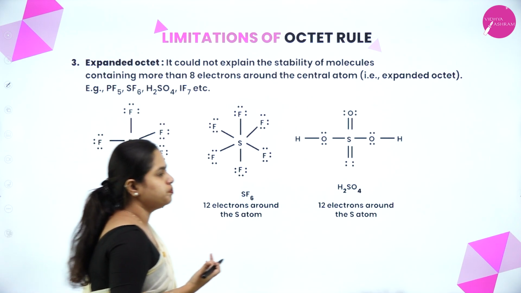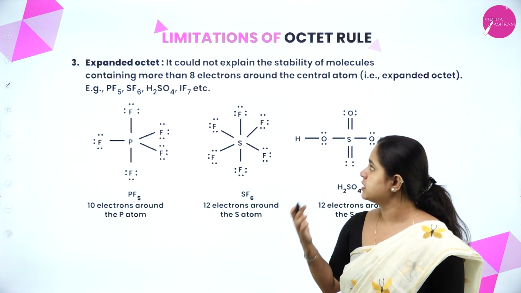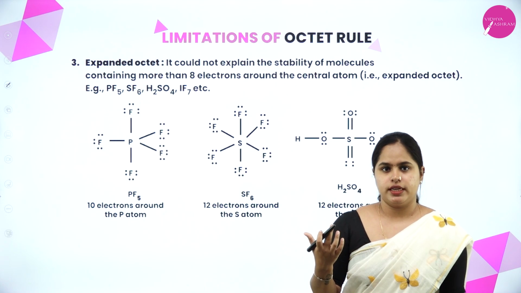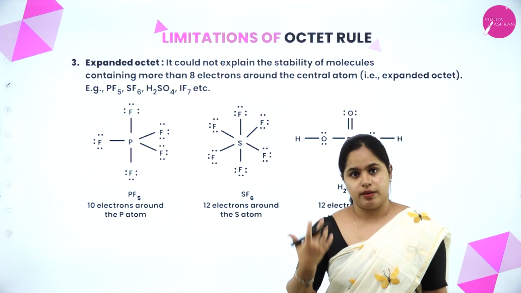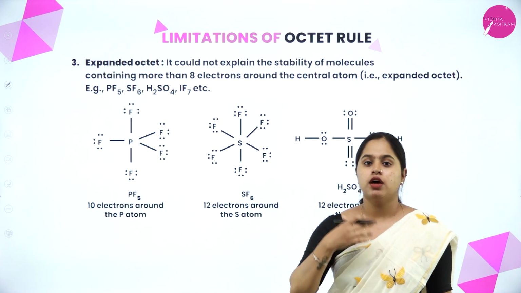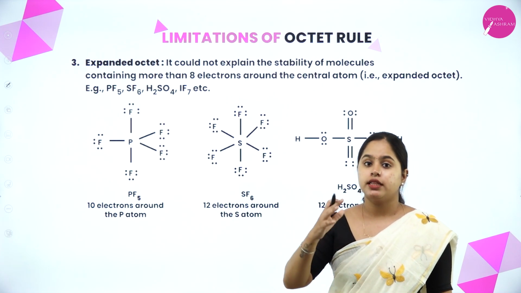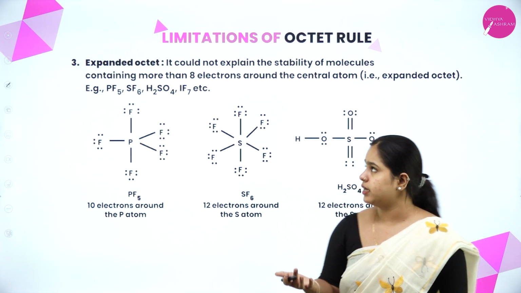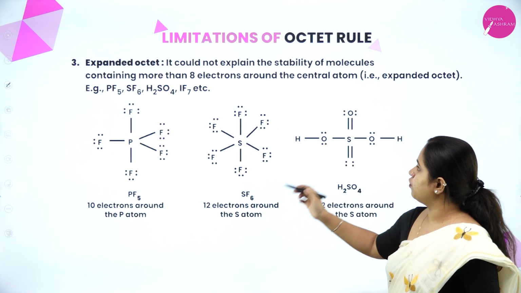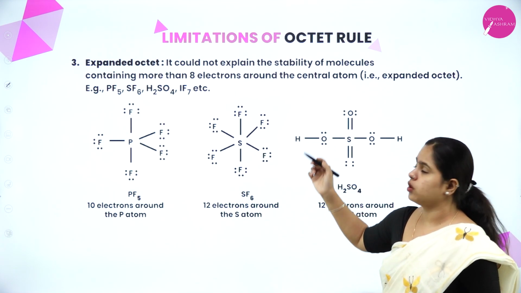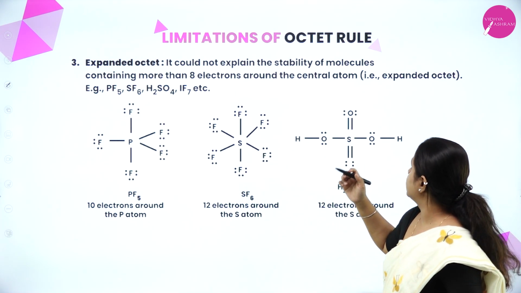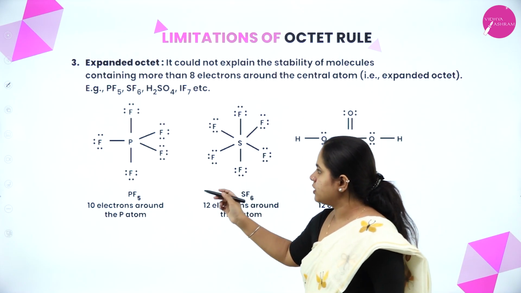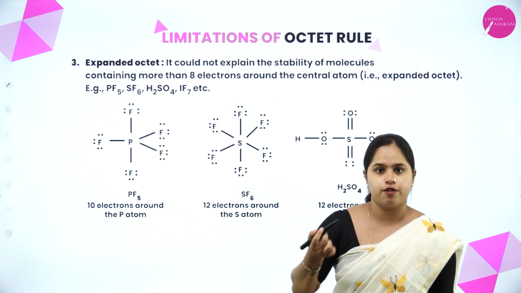Then moving on to the third one, that is expanded octet. These are having more than 8 electrons; they are not satisfying the octet. So the octet rule could not explain the stability of molecules containing more than 8 electrons in the central atom. That is expanded octet.